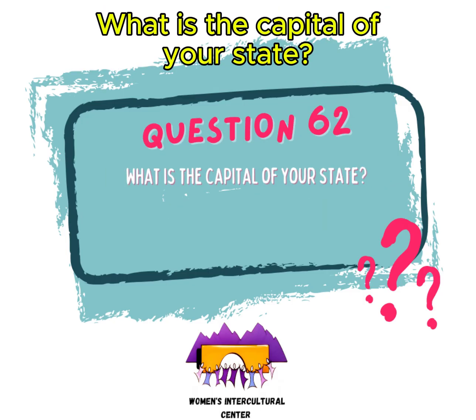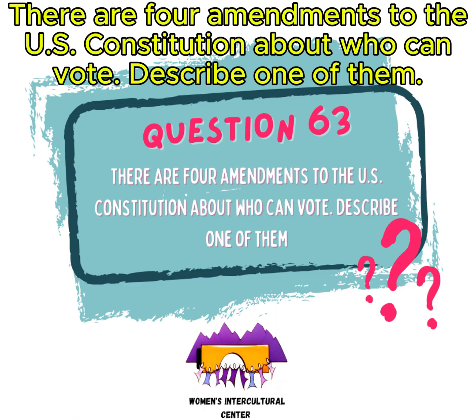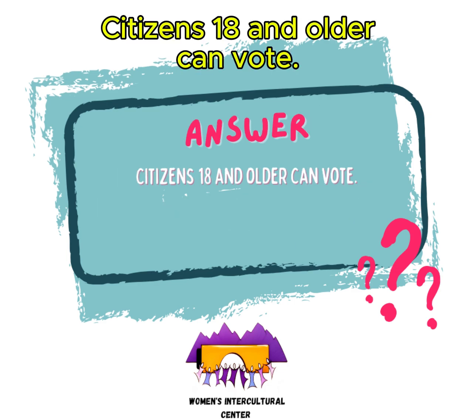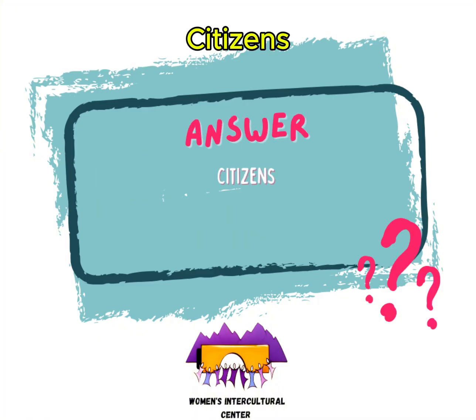What is the capital of your state? Santa Fe for New Mexico, Austin for Texas. There are 4 amendments to the U.S. Constitution about who can vote. Describe one of them. Citizens 18 and older can vote. Who can vote in federal elections, run for federal office, and serve on a jury in the United States? Citizens.